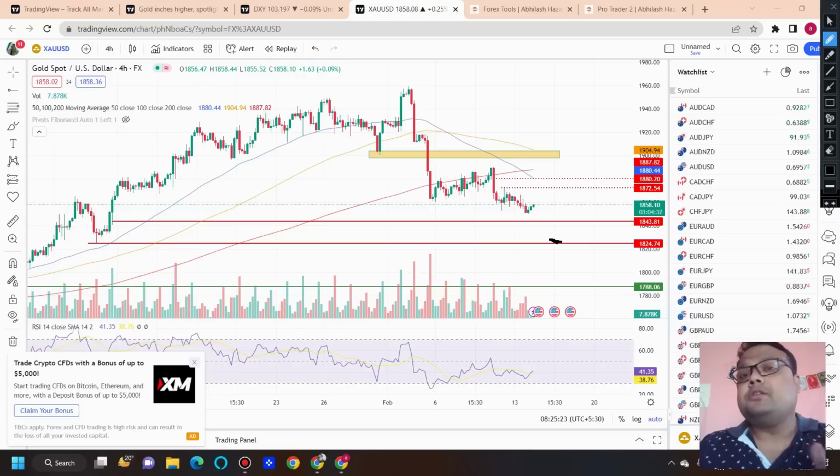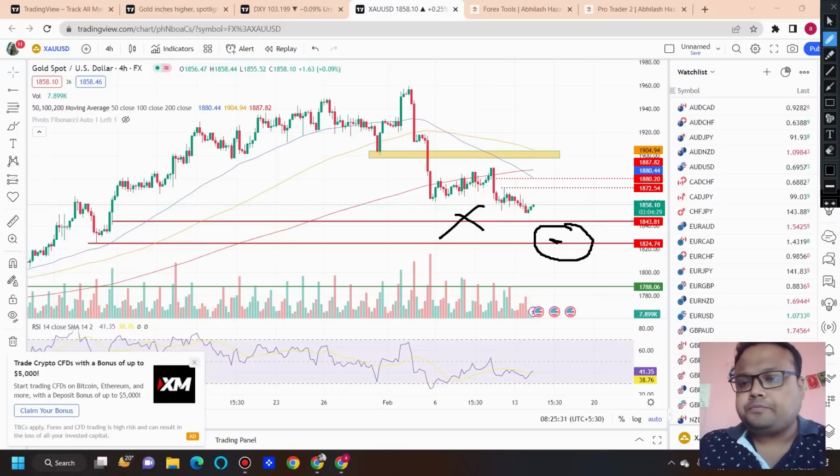And after news also you can observe the market around this area. After news, this level will obviously fail, but this level may work. I'm not sure, there's a 50-50 chance that the 1825-28 level may work after news also. If market takes support, if you are an experienced trader, you can consider taking a buy position.